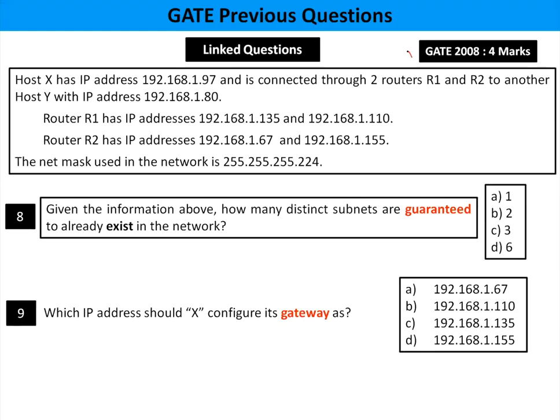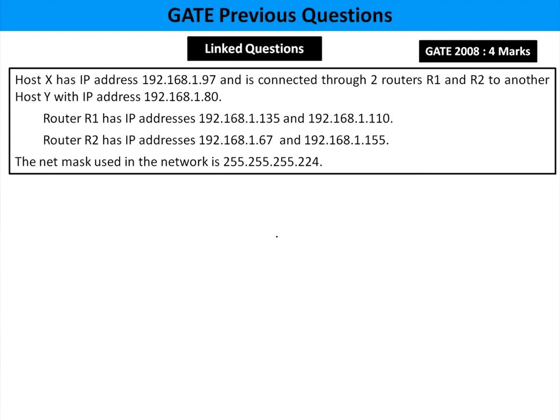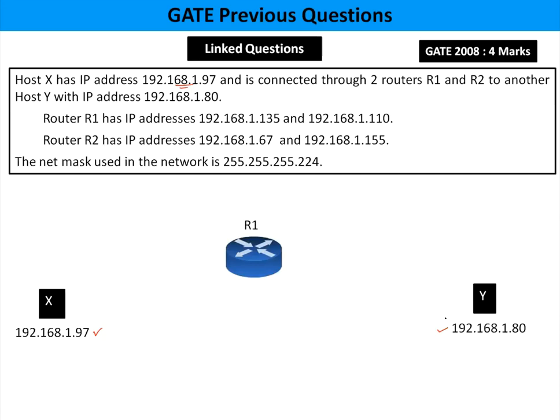This was given in GATE 2008 for 4 marks. Please go to the question. Yes, guys, let me explain. Look at the question. Host X and Y. Here are the IP addresses of X and Y. In between, there are two routers, R1 and R2. They have two interfaces, R1 having this one, R2 having this and this.